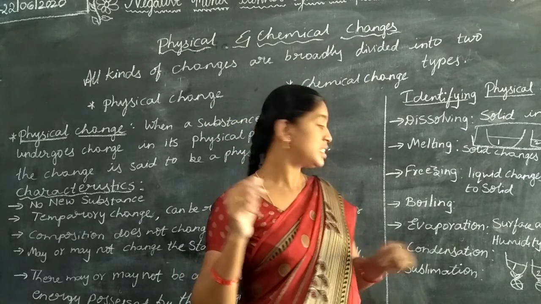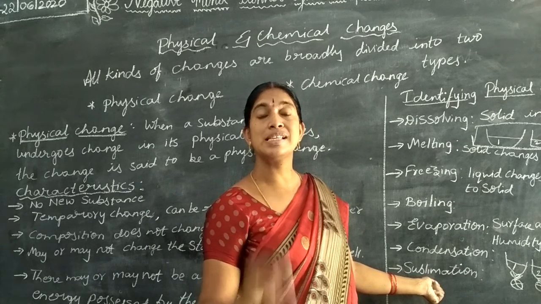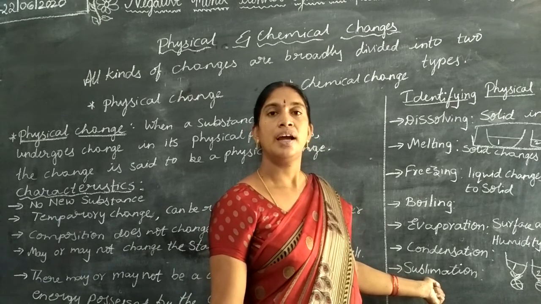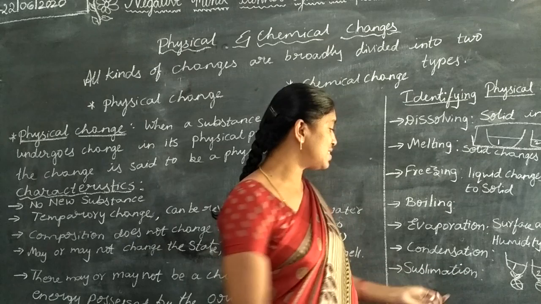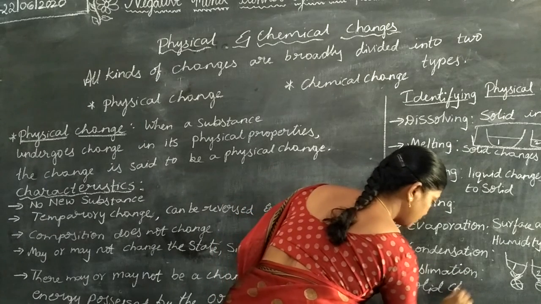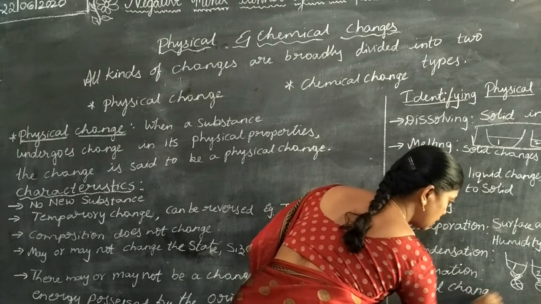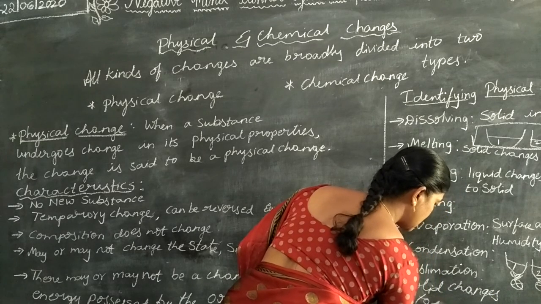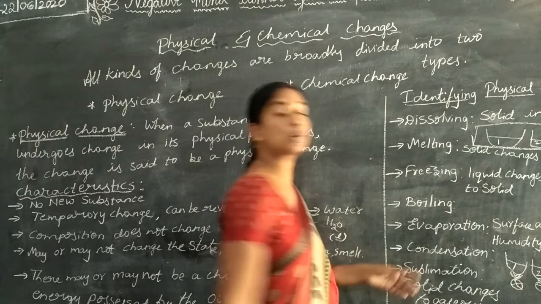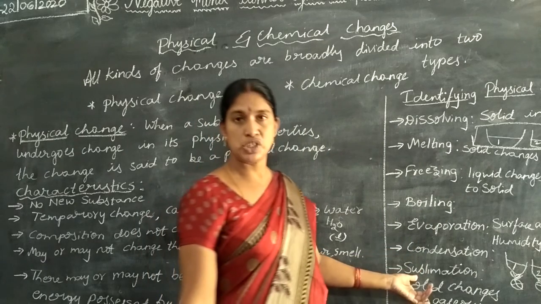Understand? That means sublimation is the process in which a solid changes directly to the gaseous state. Solid changes to gas. This process is called sublimation.